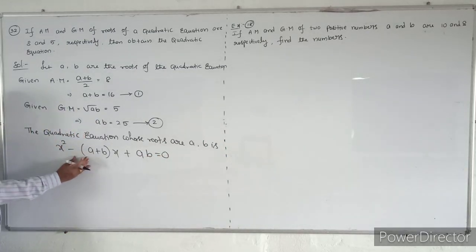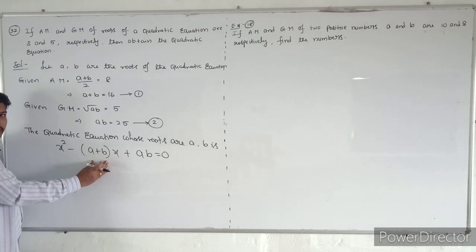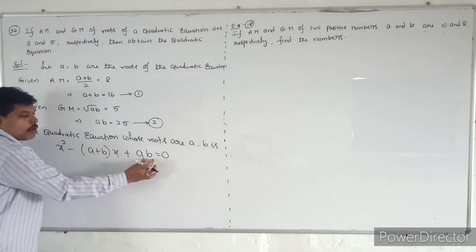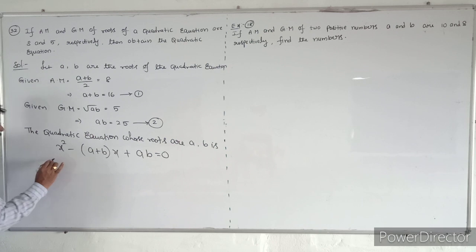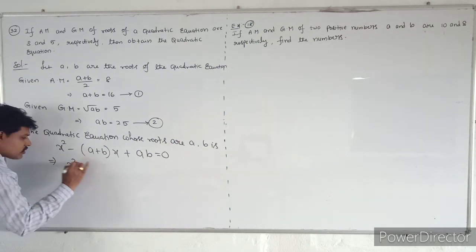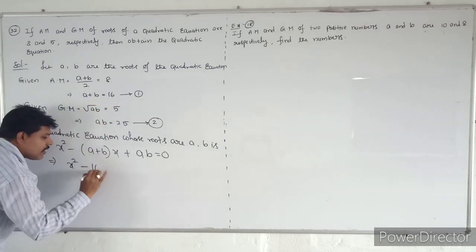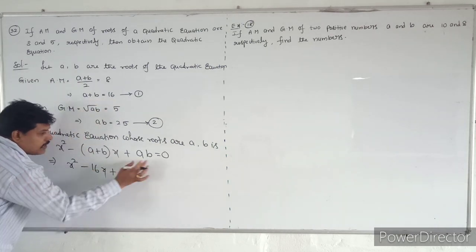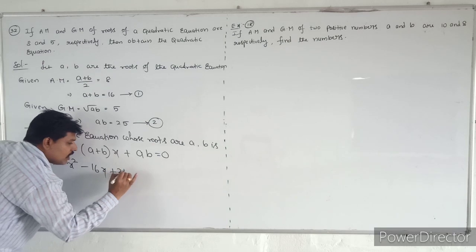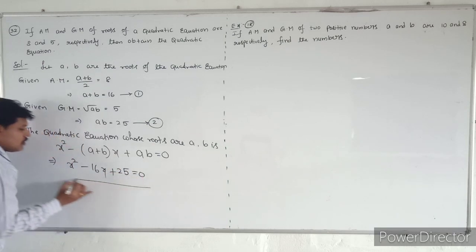So x square minus (a plus b) into x plus ab equals 0. That means x square minus 16x plus 25 is equal to 0.